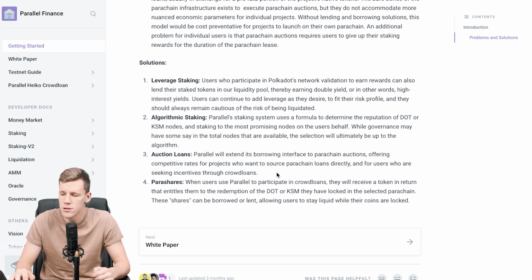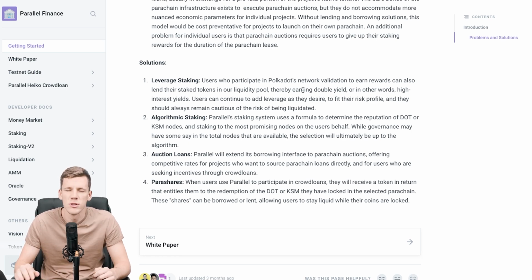Basically this functionality is going to allow us to stay liquid while we're participating in the crowd loan. When we've got our Kusama or Polkadot or DOT tokens which we want to provide towards a crowd loan in order to get the tokens of a project we're voting for, our Kusama and our DOT are getting locked for the amount of time which the parachain slot is being leased for. So basically these tokens become illiquid and we can't either sell them or trade them. And Parallel and Heiko Finance want to solve this exact problem.